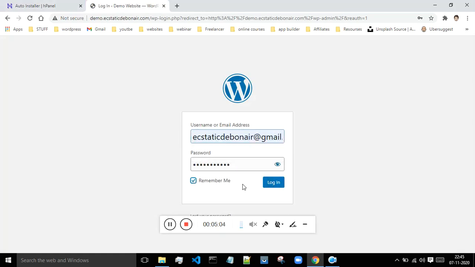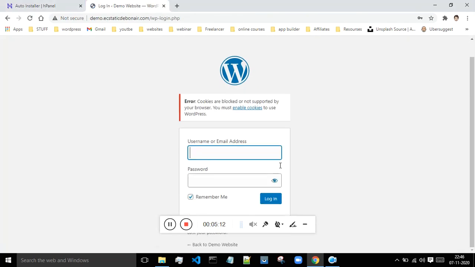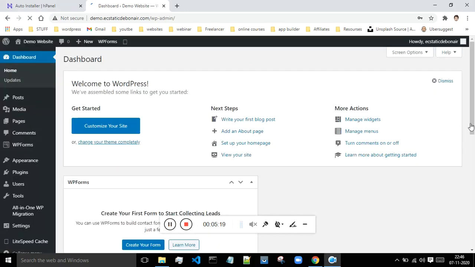Then click on remember me if you don't want to enter the username and the password over and over again. Okay, and click on login. Let me just enter the username and password over again. Okay, so now I am logged in.